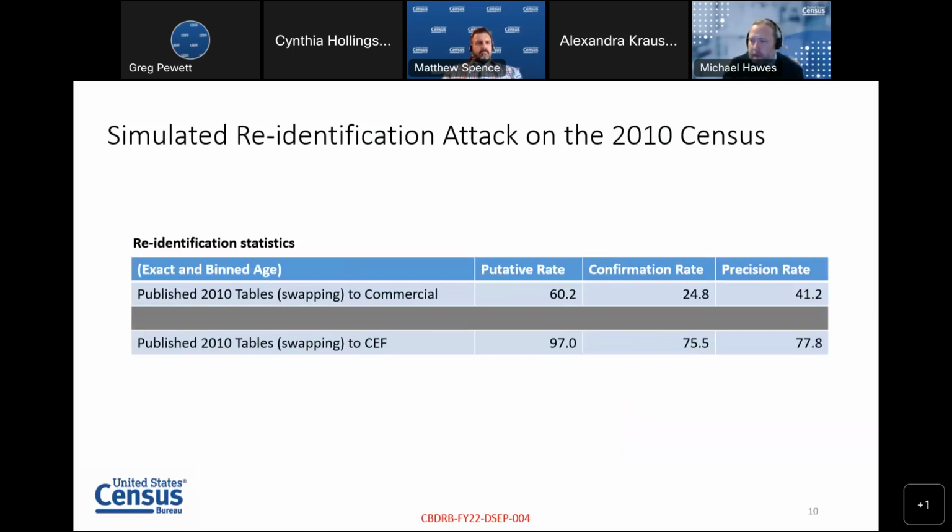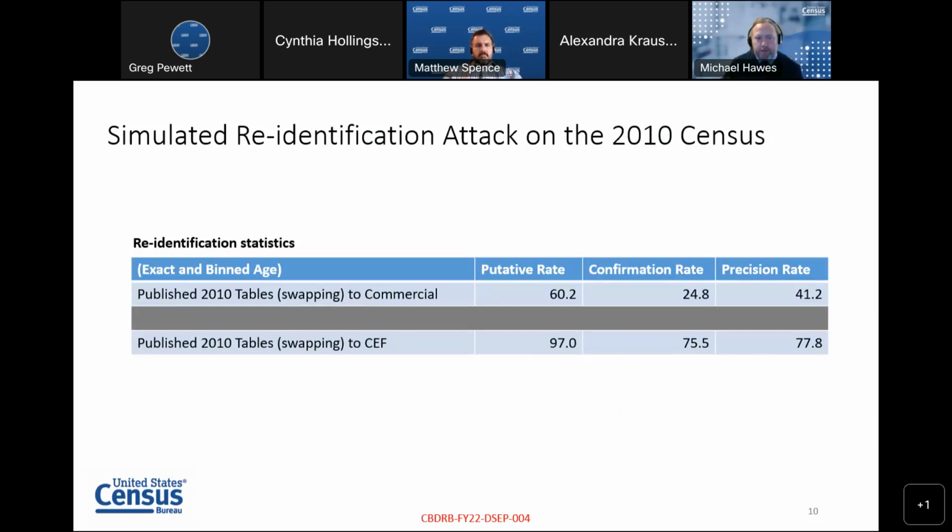Then when we look at re-identifying those individuals, linking them to commercially available data from the time period, we had two options. We used a set of commercially available data, but they were moderate quality data. There were better commercial data available in 2010, and commercially available data get better with each passing year.